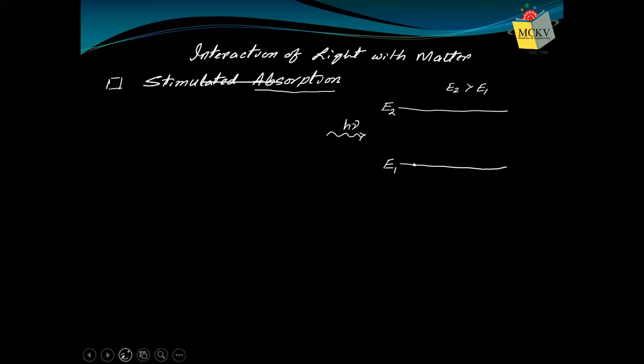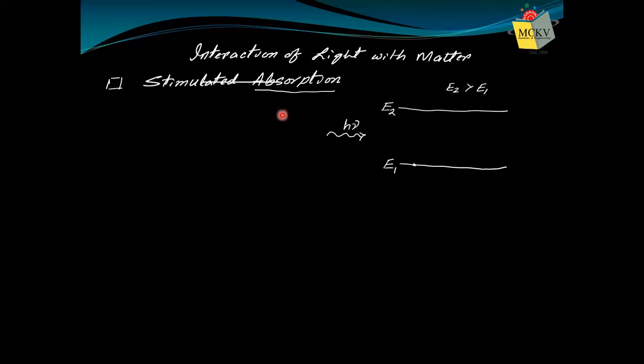Its energy is increased. Suppose this is an atom within a solid material, and we know in a solid material atoms cannot leave their place. In liquid or gas, atoms can change their position, but in solid atoms cannot move freely. So what they can do, they can vibrate around their mean position like this. Now you observe this atom is vibrating with very small amplitude and velocity. Its frequency is small.